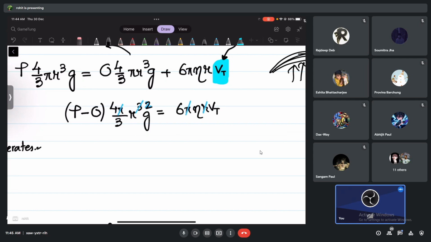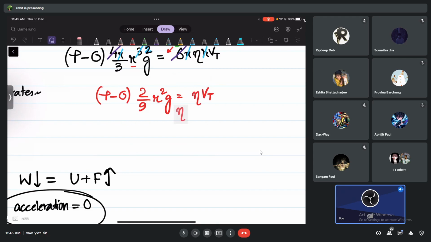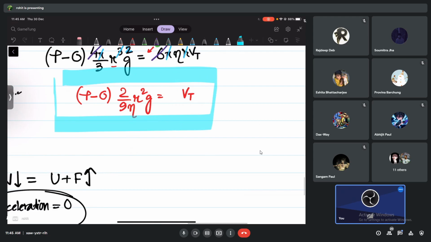Then what else, guys? 6 also. 6 and this one is 2. And what should I write here? 3. This 3 can go down with that 3 and become 9. So how much will I get? Rho minus sigma, then 2 by 9, r square, and g equals eta into Vt, and you can just take this eta down here with the 9. So now this is the formula. This is the formula for what, guys? Terminal velocity.